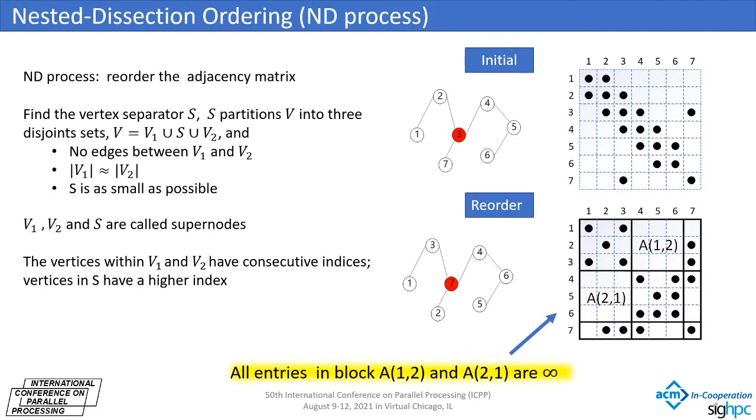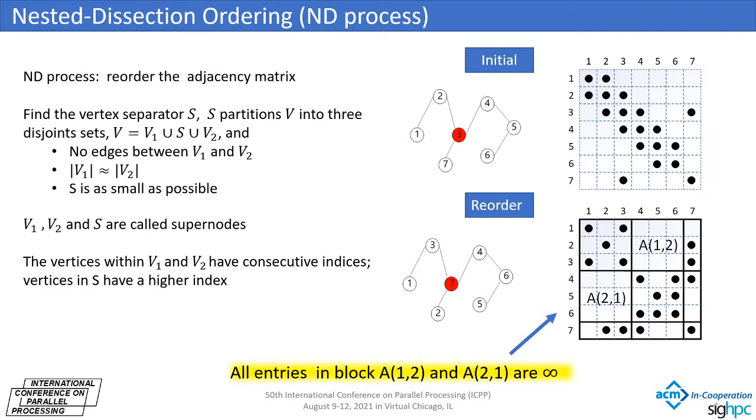Here, we introduce nested dissection ordering, or ND process for short, which can reorder the adjacency matrix such that the infinite values are arranged in one block. The ND process recursively finds the vertex separator S that partitions V into 3 disjoint sets, V1, S and V2. The union of V1, V2 and S is V, and meets 3 conditions. First, there are no edges between V1 and V2. Second, V1 and V2 are roughly equal. Finally, S is as small as possible. V1, V2, and S are called supernodes. The vertices within V1 and V2 have consecutive indices, and vertices in S have a higher index.